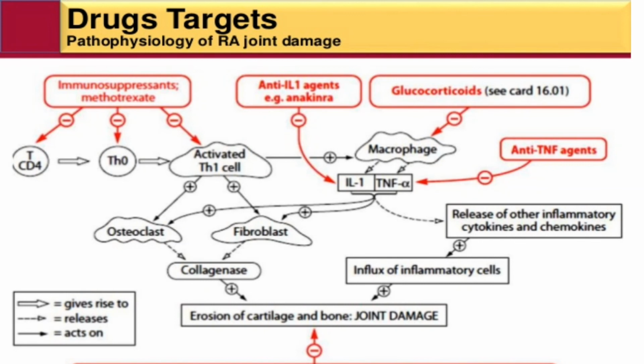Activated T cells act on osteoclasts and fibroblasts, giving rise to the release of collagenase. Osteoclast means a multinucleated cell, the area of bone resorption. Fibroblast means a biological cell that synthesizes extracellular matrix and collagen.